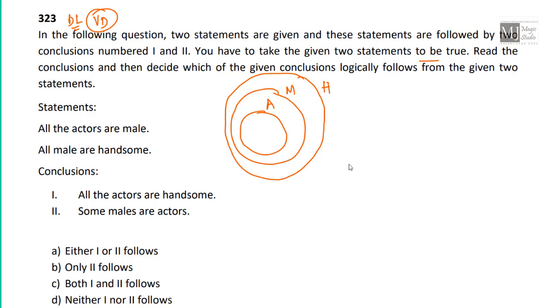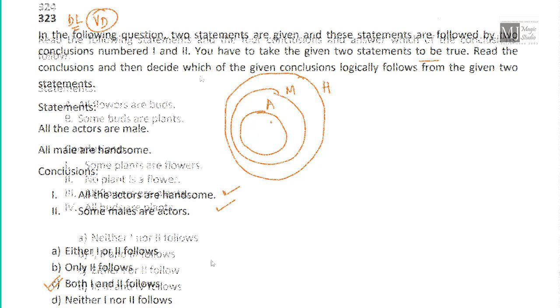So we have only one possibility of Venn diagram here. Now what is the conclusion? All the actors are handsome. Yes, all the actors are handsome. Some males are actors. Obviously that also follows because all actors are male. That means some male are actors, and we can see that there is still some portion which belongs to male but not to actor. So conclusion 2 also follows. So option C fits in where it says both conclusions 1 and 2 follow.